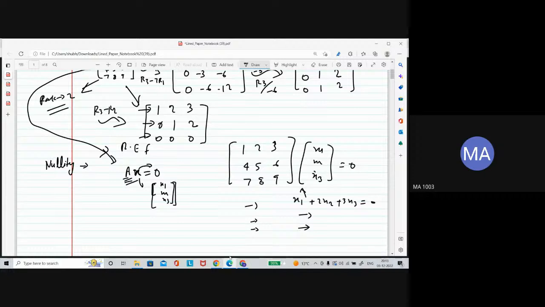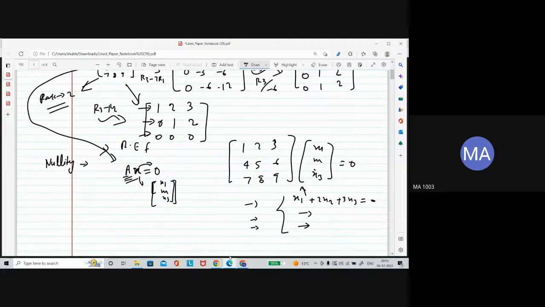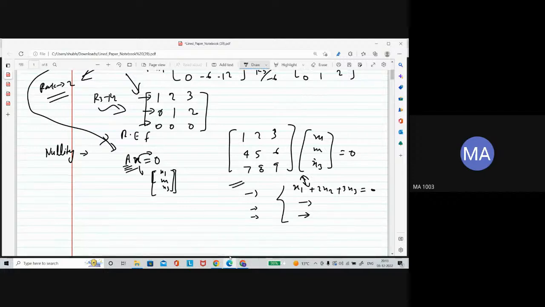This is the matrix representation of the system of linear equations. You can write it in whichever way is convenient.